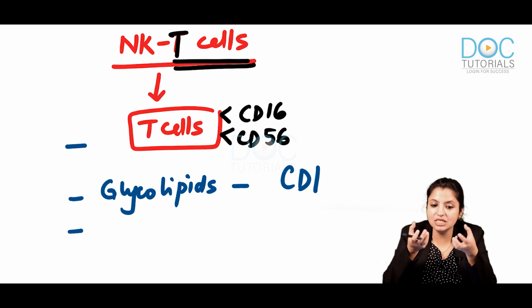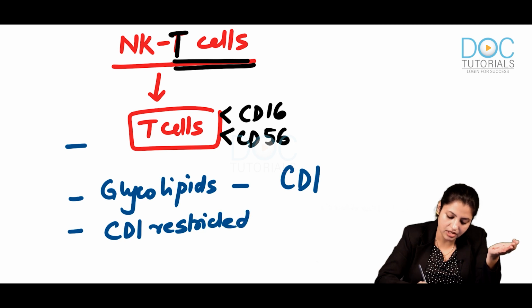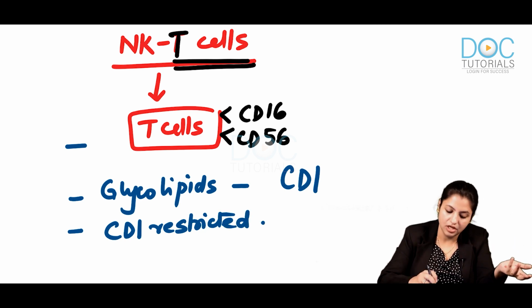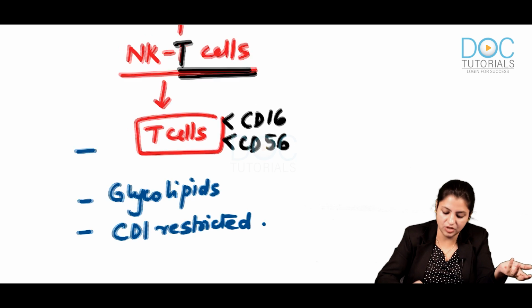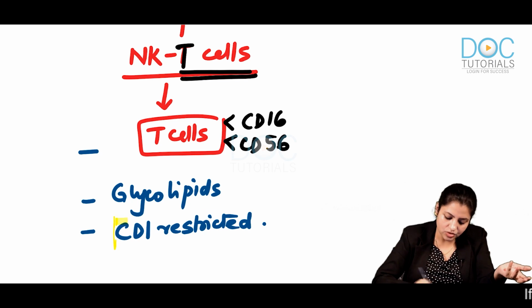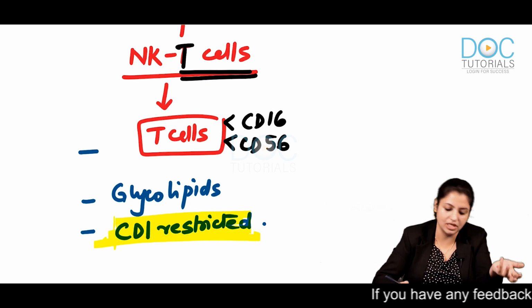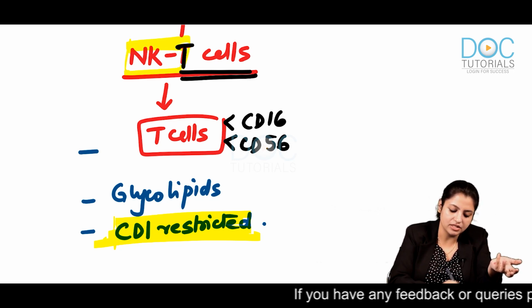So what is this MHC like molecule? These MHC like molecules were identified by CD1. So they introduced a term that they are CD1 restricted. These NK T cells were CD1 restricted. Very important update, everybody should know this. The CD1 restricted immune cells are NK T cells.